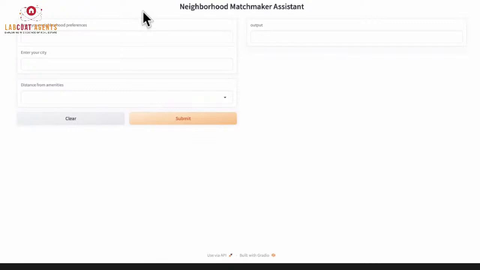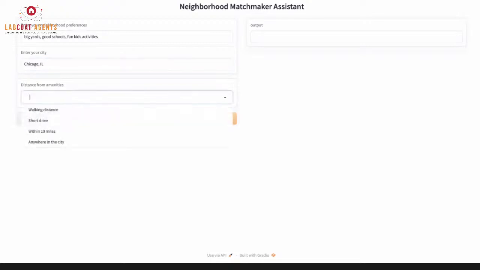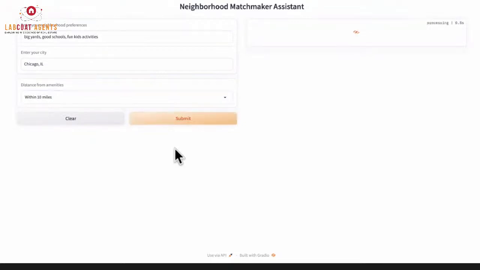All right, so we're getting close to the end. We got about 10 minutes left. Obviously, I want to leave some time open for questions. Here's the new version, right? This is it. So in this case, it asks: enter your neighborhood preferences? Let's say big yards again, good schools, fun kids activities. I have no idea, right? Enter the city. And actually, let's try a different one. I'm going to try Chicago. And then the distance from amenities, how far am I willing to be? Within 10 miles. I want to be somewhere that's not too far away, et cetera, right? That's going to generate the responses, and there we go, right?